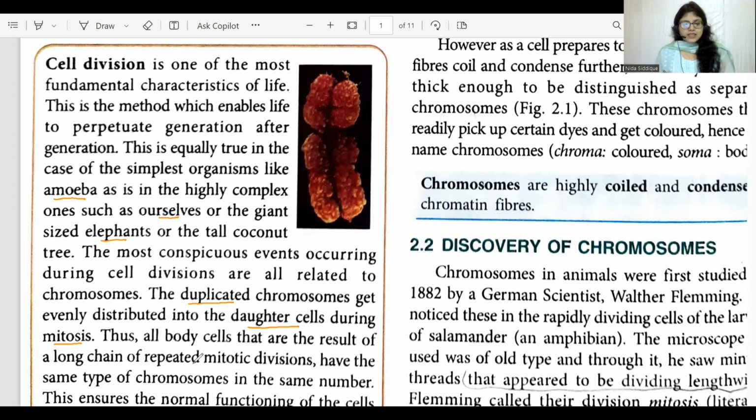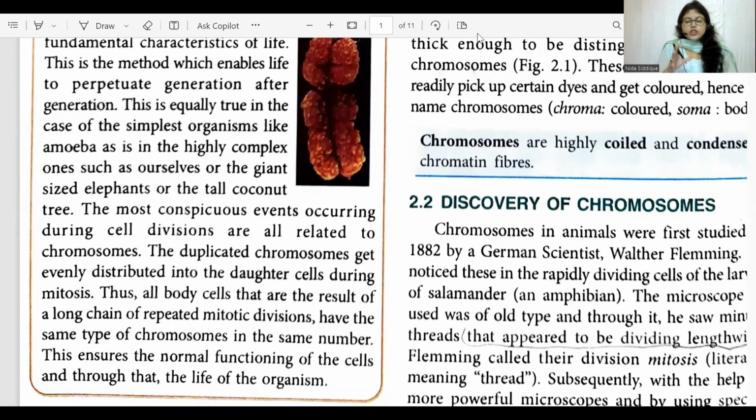So all the body cells are the result of a long chain of repeated mitotic divisions, and they are going to have the same number of chromosomes as any other cell in the body. All the cells of the body have the same number of chromosomes, and they are formed because of repeated mitotic division. Remember, mitosis is a type of cell division. So cell division is going to make sure that all the cells are functioning well. And if the cells function well, of course, we are going to live a healthy life. It leads to the normal functioning of an organism.